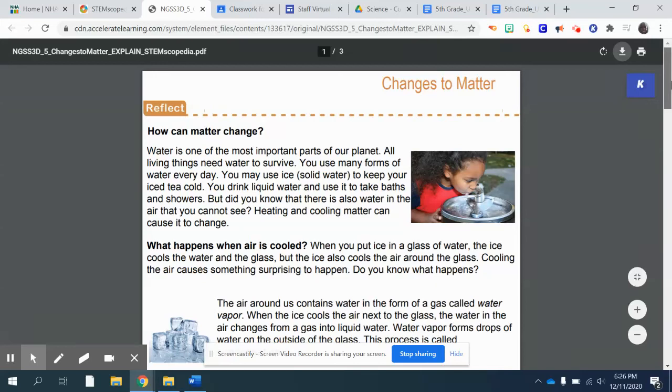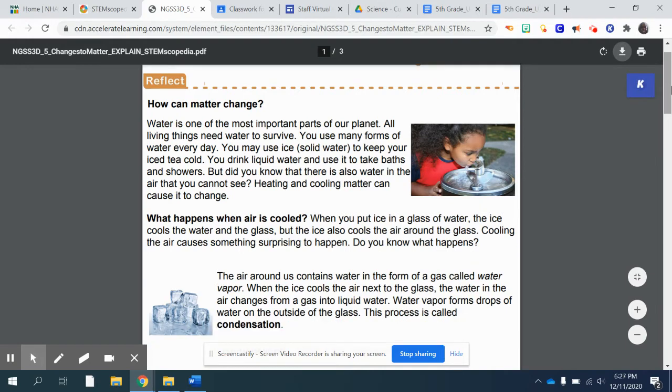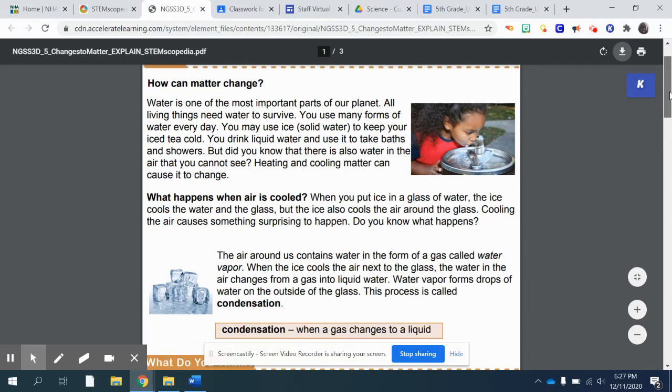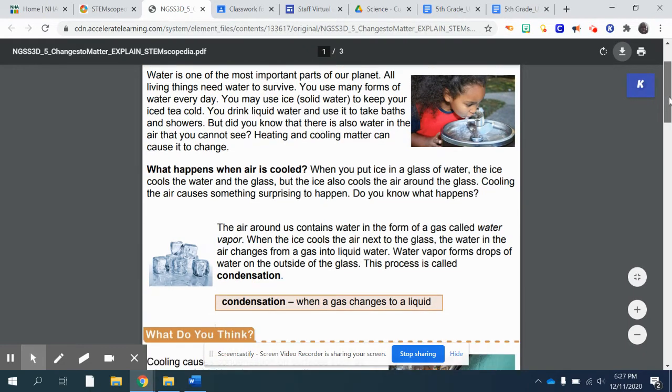How can matter change? Water is one of the most important parts of our planet. All living things need water to survive. You use many forms of water every day. You may use ice, solid water, to keep your iced tea cold, or you can eat it like me. You drink liquid water and use it to take baths and showers. But did you know that there is also water in the air that you cannot see?